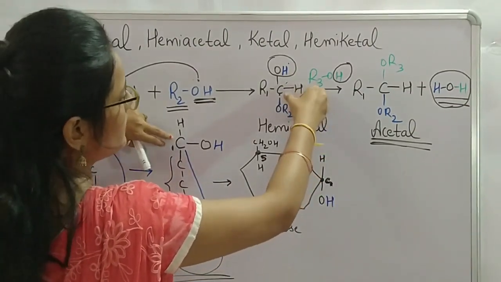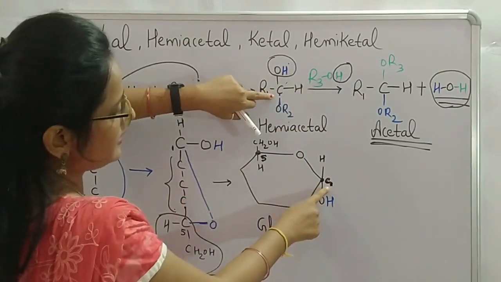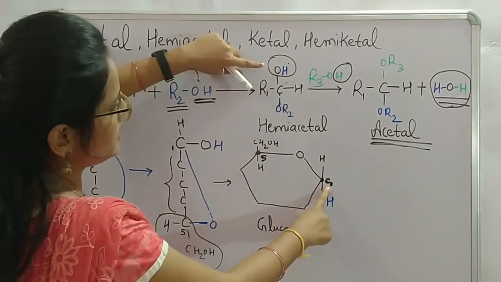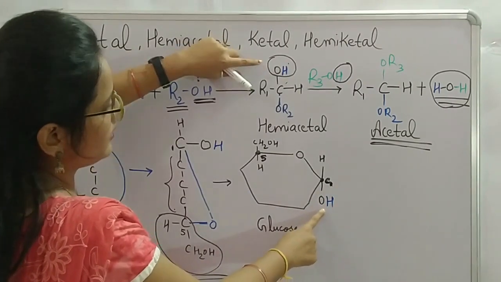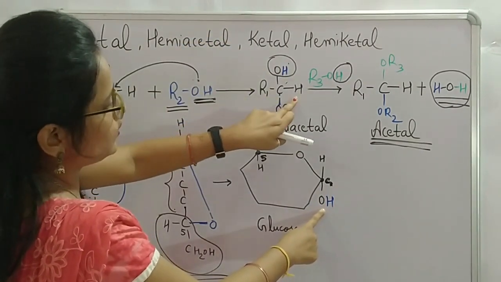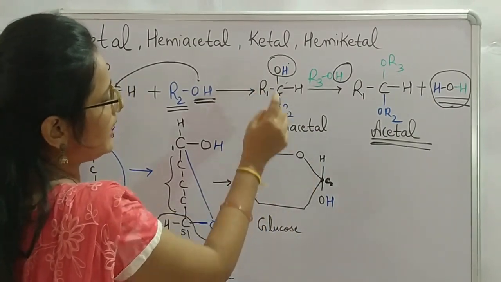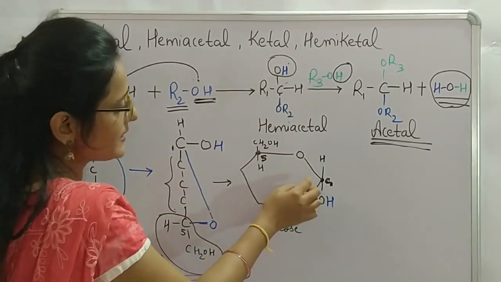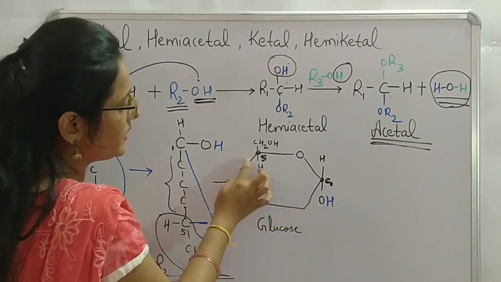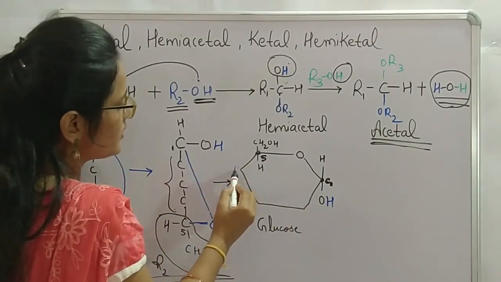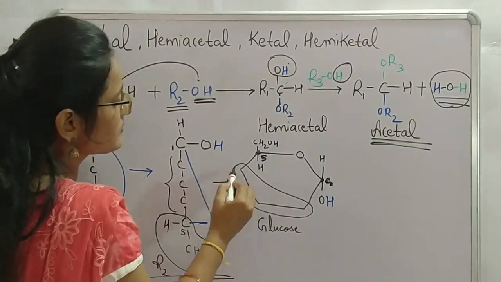So this is our C. This C is attached with OH. This C is attached with H. Now this C is attached with R1. Our R1, as I have already told, is this group. This whole group is R1.